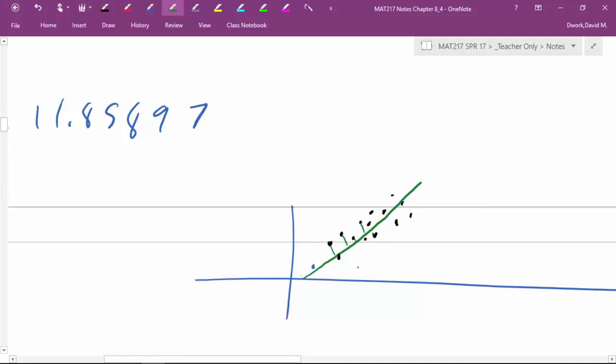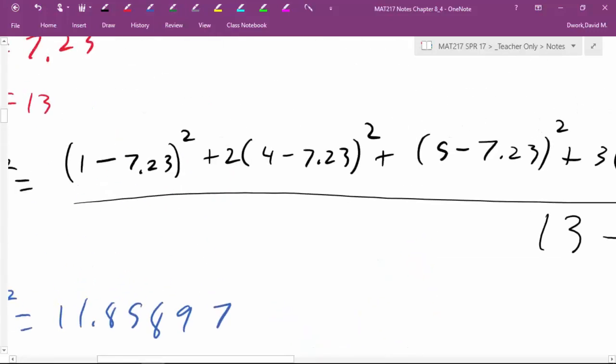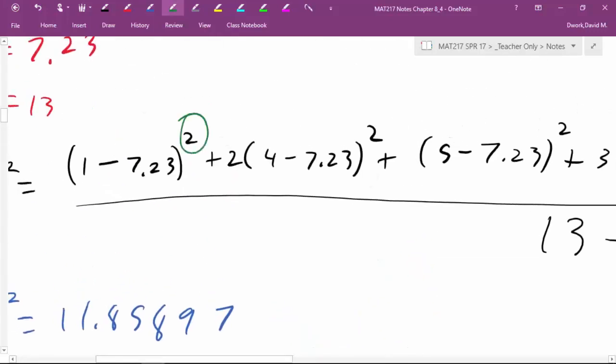So if we take the data point and subtract the average value, we get a distance between our point and our line. Now, if that distance is really far off, that's bad. And so what this equation does, by squaring it, is kind of punish you, right? Because 1 minus 7 is like 6. 6 squared is 36. That's a pretty big punishment, right?